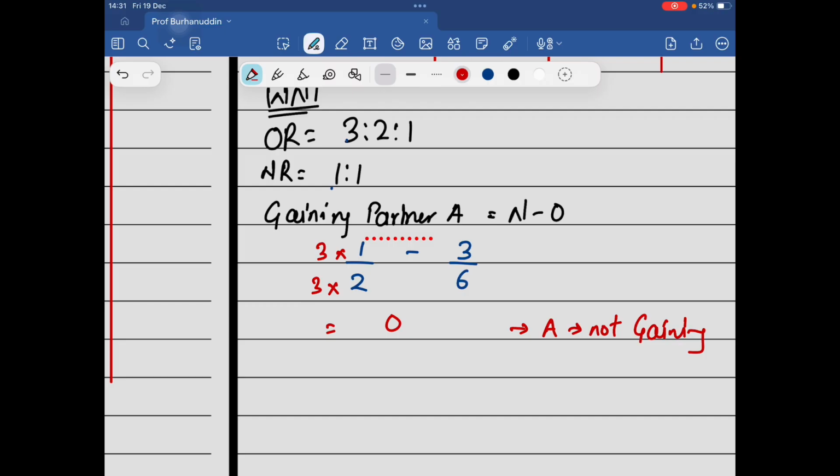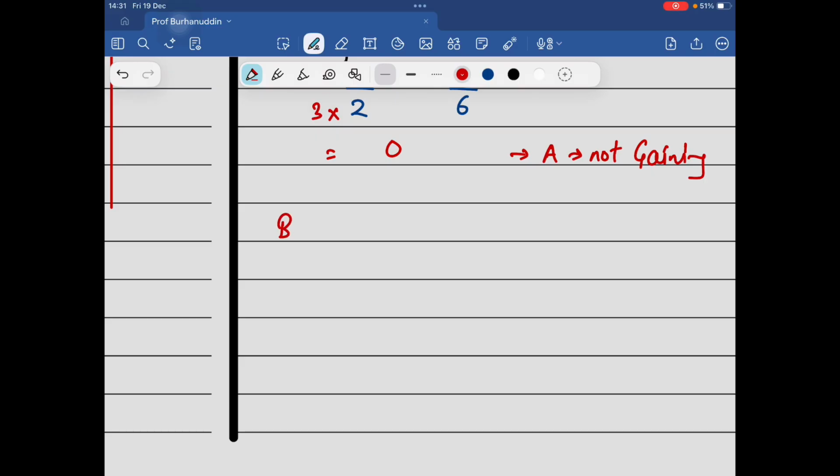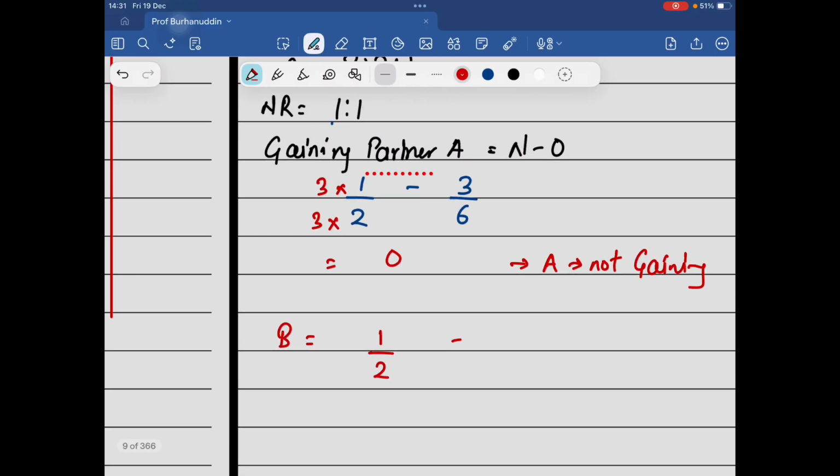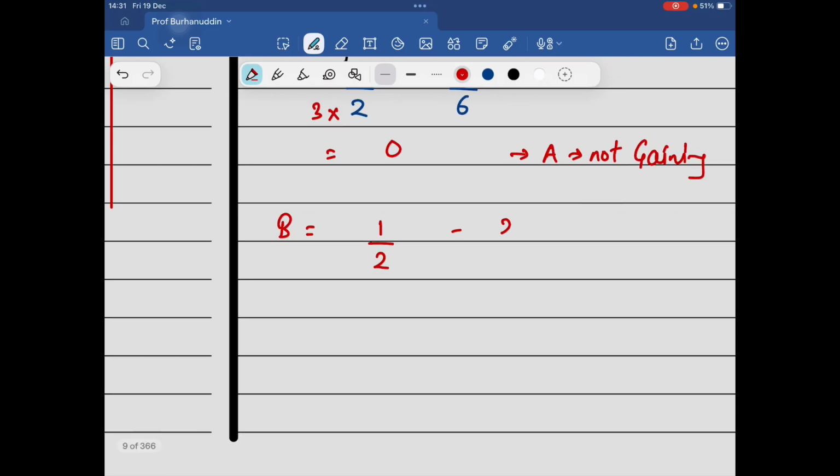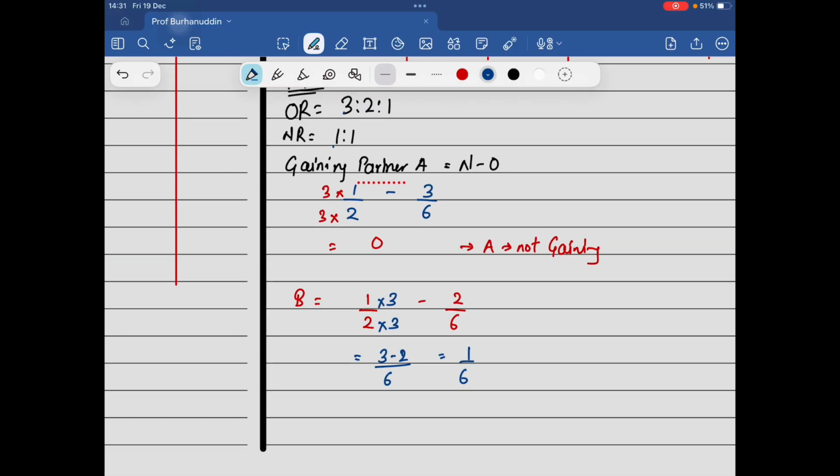So whatever is gained, it is gained by B. The new ratio is half. Earlier he used to get 2/6. I'll multiply this by 3, so upstairs multiply by 3: 3 minus 2 upon 6. Is it 1 upon 6? Now look at the beauty.